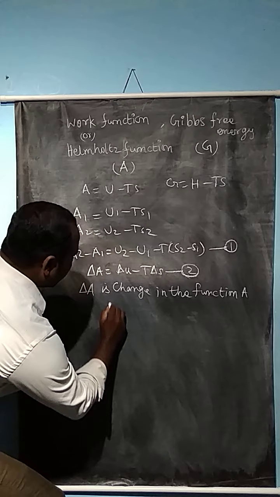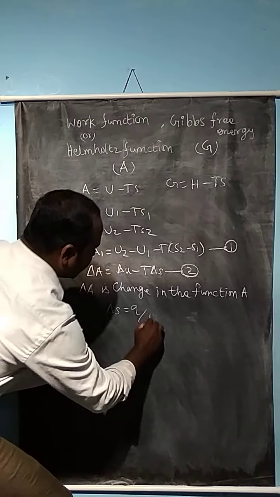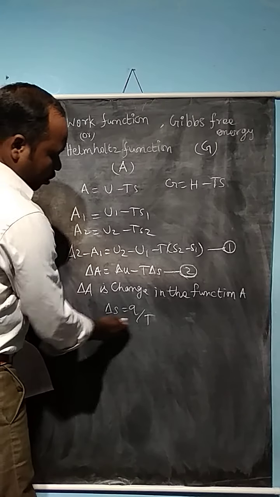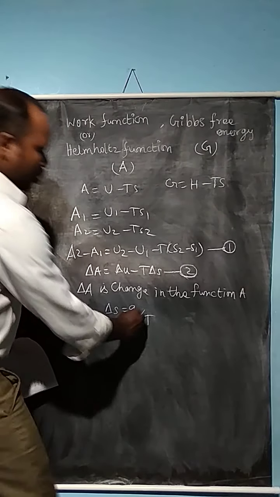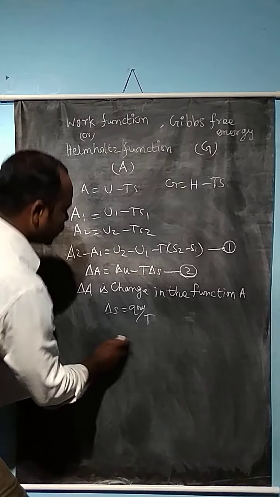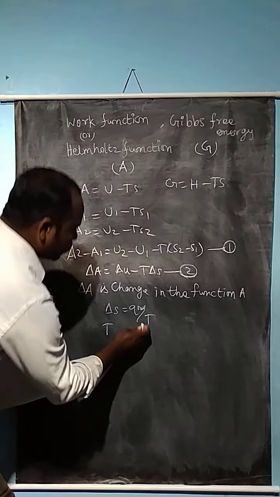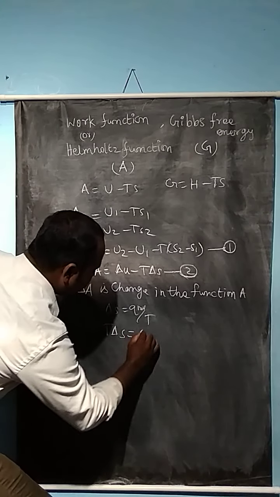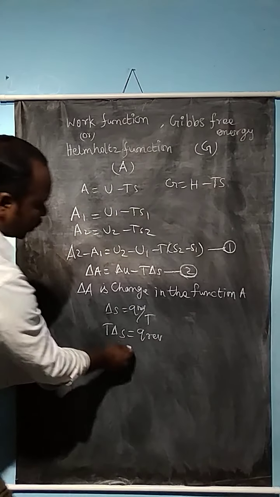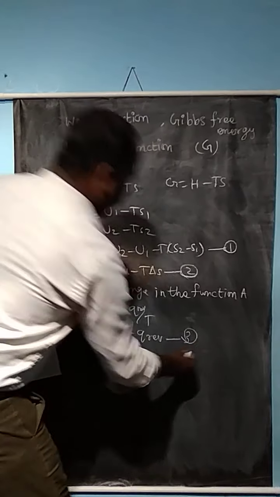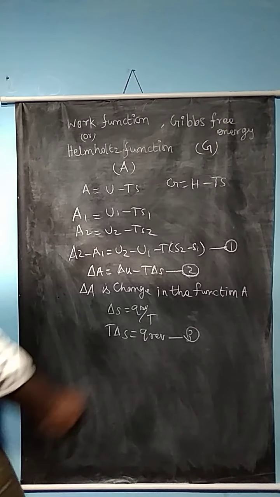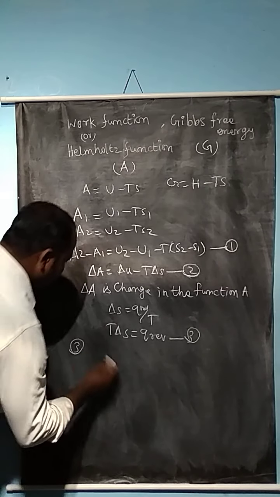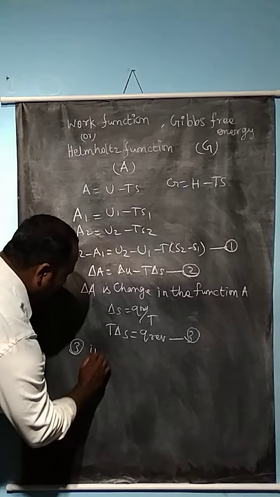So we know that delta S is equal to Q by T. This is the entropy. What is the definition or calculation for entropy? Delta S is equal to Q reversible divided by T. Or if we put the T here, T into delta S is equal to Q reversible. This is equation number 3. Instead of T delta S, substitute the value from equation 3 in equation 2.